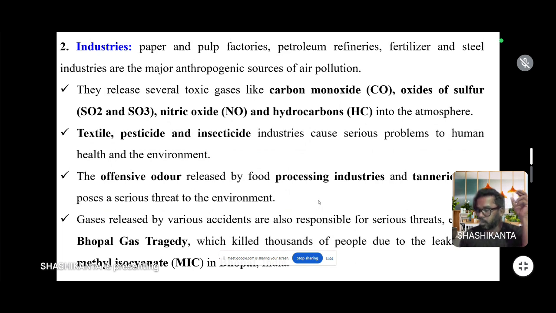Offensive odor released by food processing industry and tannery is also a serious threat to environment. Gas released by various accidents is also responsible. The Bhopal gas tragedy killed thousands of people due to the leakage of methyl isocyanate in Bhopal.